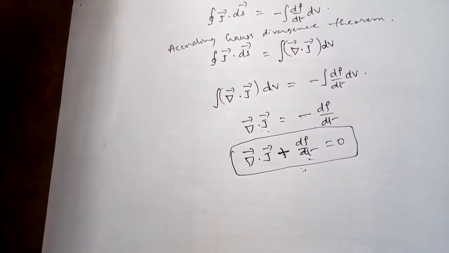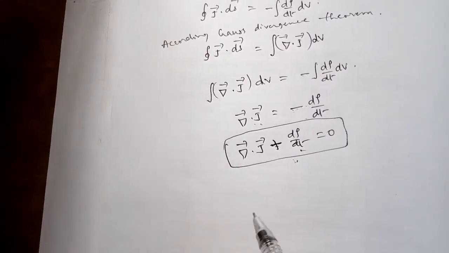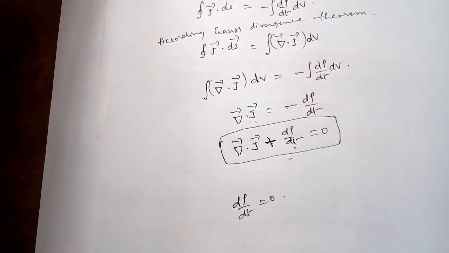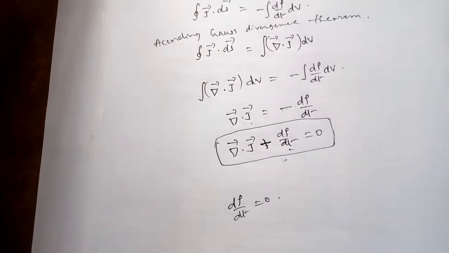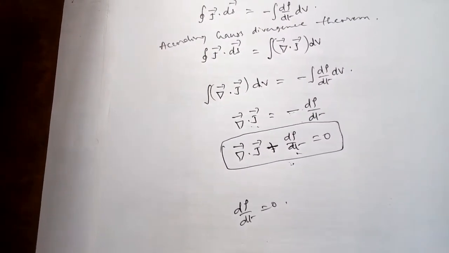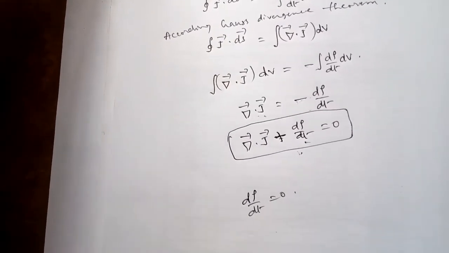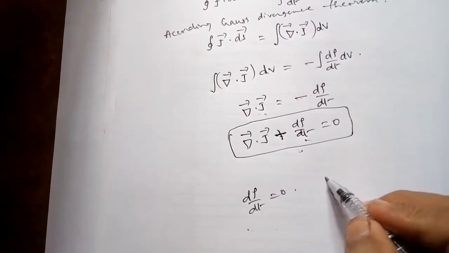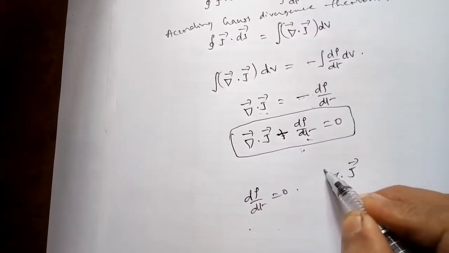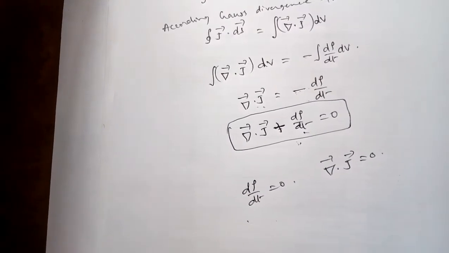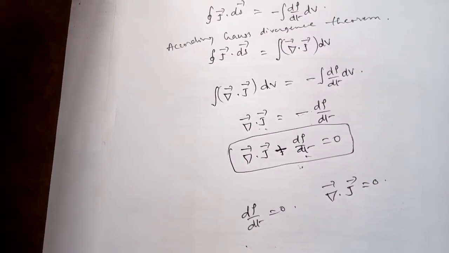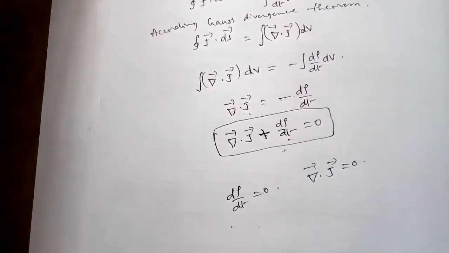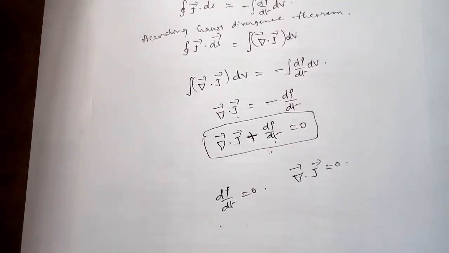Whenever charge is not moving, then d rho by dt is equal to 0, because the charge density inside is constant. And if charge is not moving, automatically del dot J, the divergence of current density, is also equal to 0. Therefore there is no outward flux of current density, so current is not moving outward.